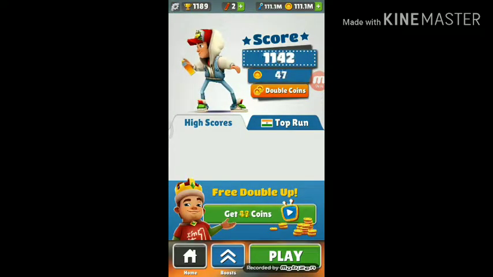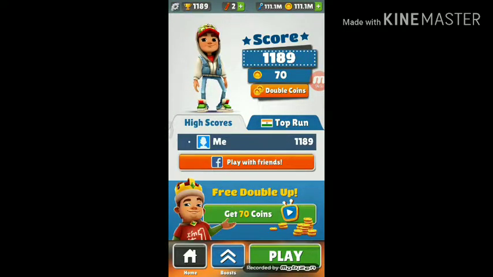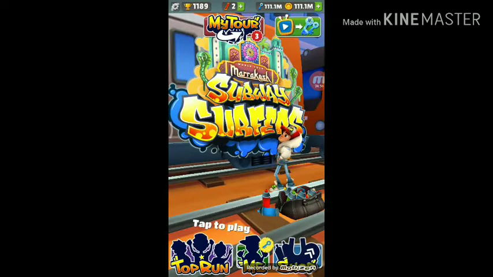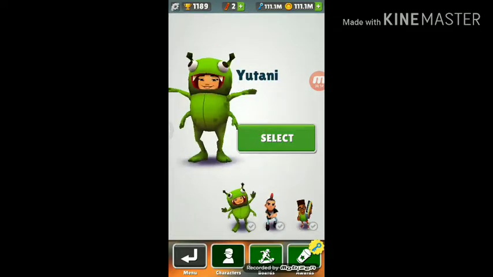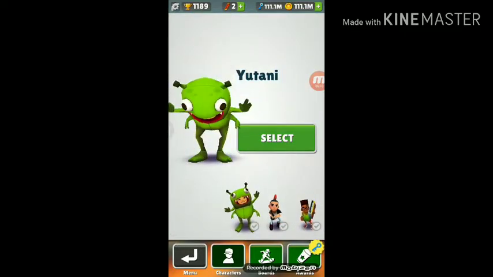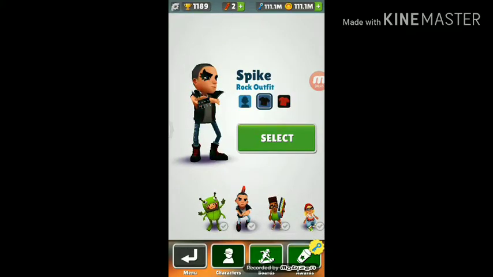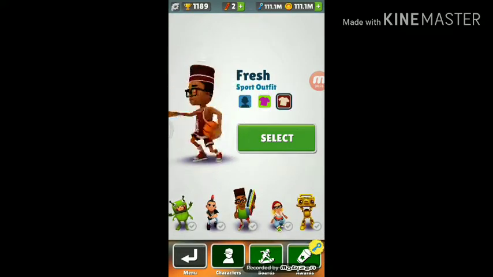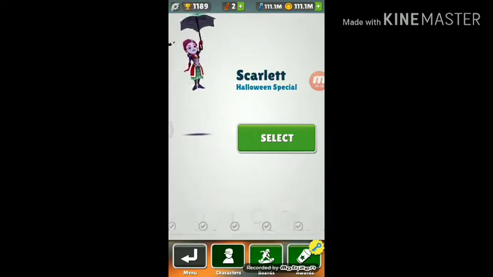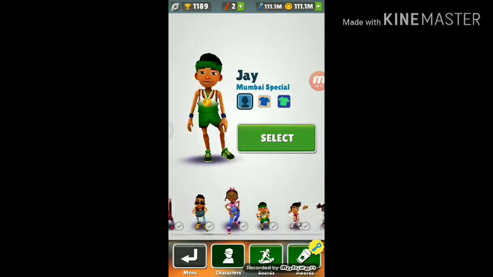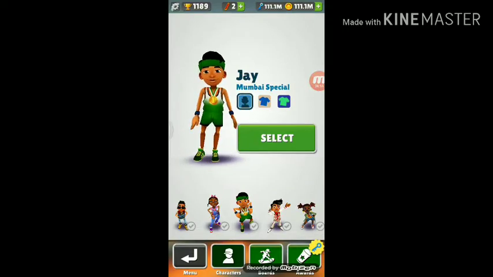See, you can see 111.1 million keys and 111.1 million coins and 1189 trophies. So let's go to home. So let's click on me, and here you can see the hell lot of characters, all are unlocked. Select, fresh, select. Oh my god, in the original edition also there will be no such characters like this.